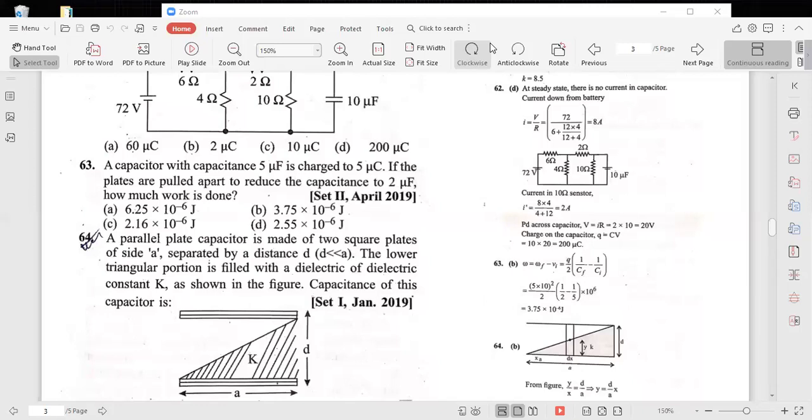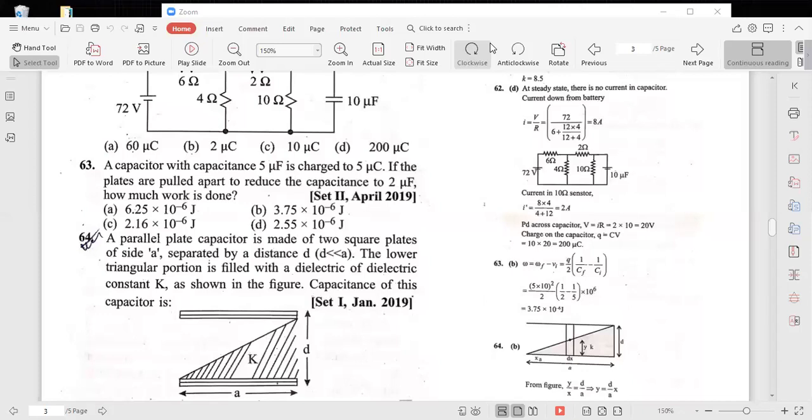Have you seen the problem? A capacitor with a capacitance 5 microfarad is charged to 5 microcoulomb. The plates are pulled apart to reduce the capacitance to 2 microfarad. How much work is done? Initially, whenever the capacitor is charged to 5 microcoulomb, you find the energy stored. Whenever the distance between the two plates is increased so that the capacitance is reduced to 2 microfarad, what is the amount of work done?